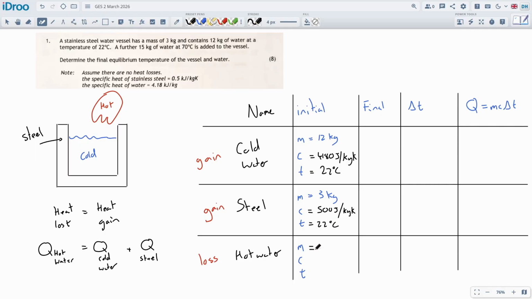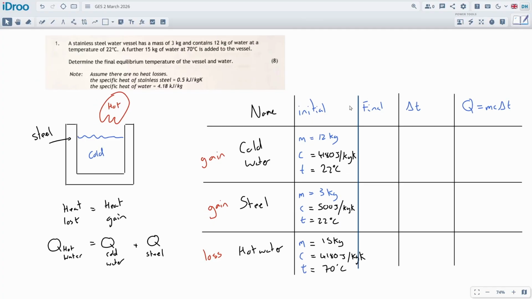The mass of the water being added into it is another 15 kilograms. So 15 kg is being added in. Heat capacity will be the same as the other water because it's still fresh water, 4180 joules per kilogram Kelvin. Okay, and then the initial temperature of that starts at 70 degrees C. That's all our data to start with.